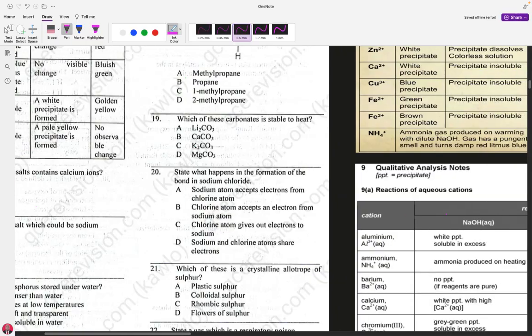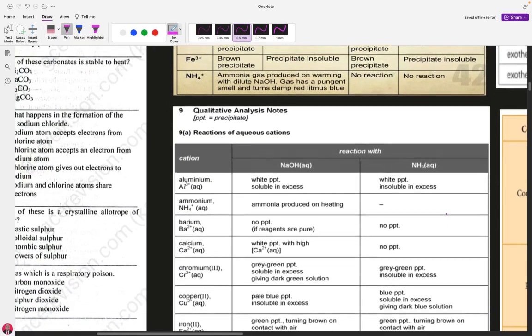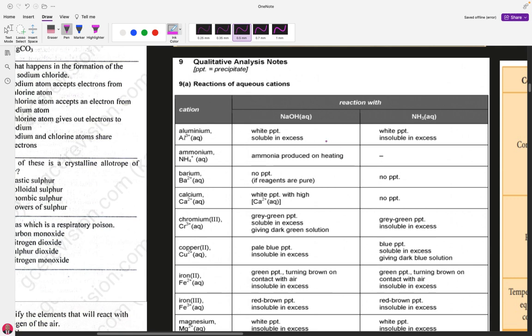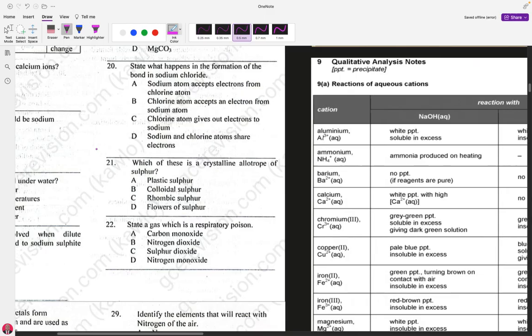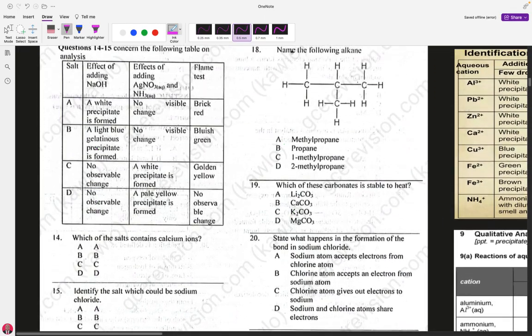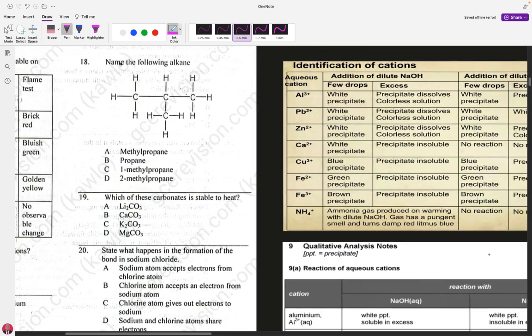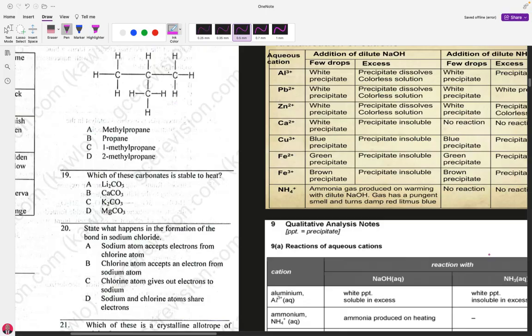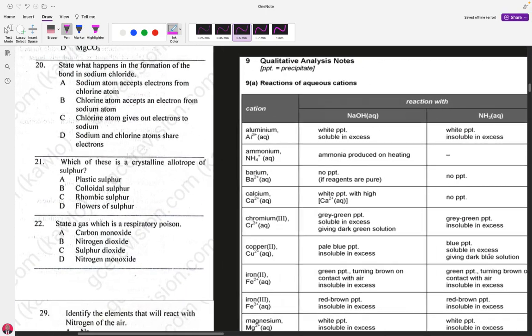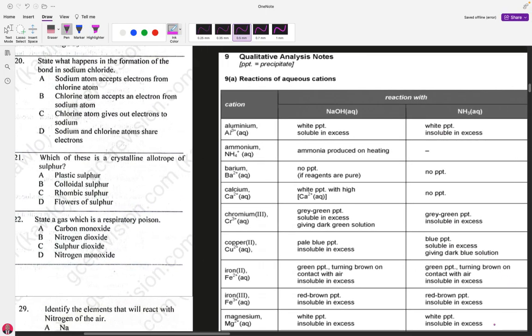The salt that contains a calcium ion. If you look at the table on adding sodium hydroxide, go back again to the question. Which salt is that that contains calcium ion? What is the test for calcium ion? It's a white precipitate. So if calcium ion has a white precipitate, that is the white precipitate formed on adding sodium hydroxide. So this table, you are supposed to know it off head.